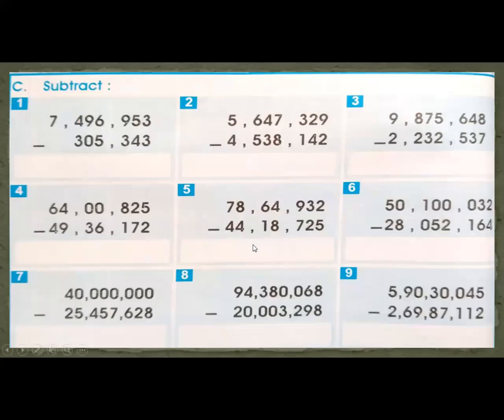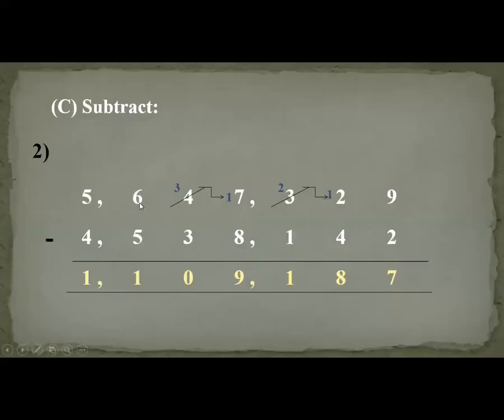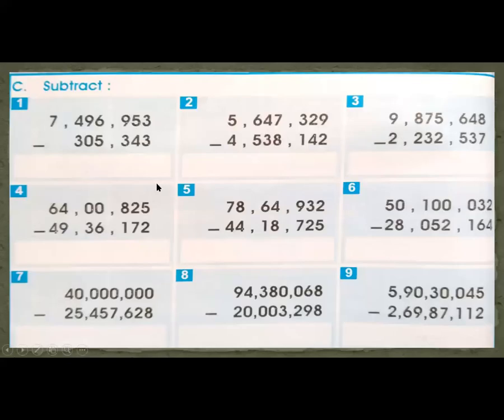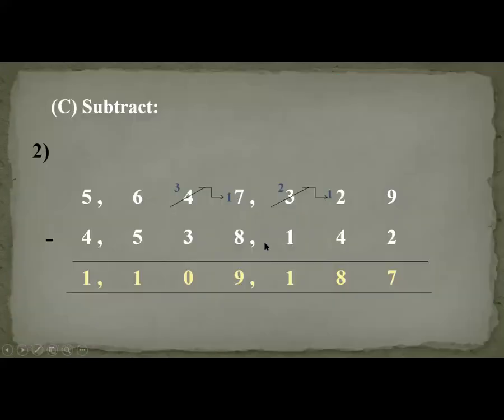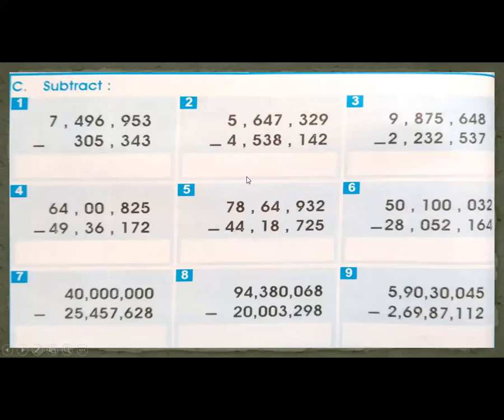Okay. Now come to exercise 2.1 part C. Hurry up students, open your book, page number 12. You will solve this part in your books, but there is less space, so that's why I have solved here. If there is space, then you will solve in your book. Otherwise, you will solve 5 questions in your copy. If there is less space for taking borrow or whatever, you will solve these 5 questions in your copy.